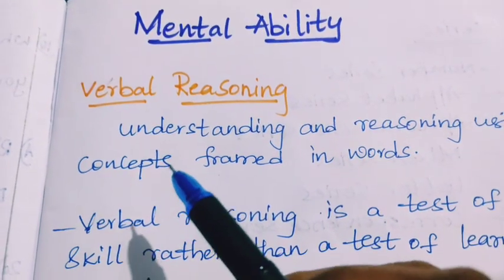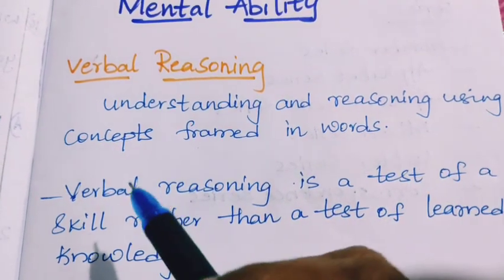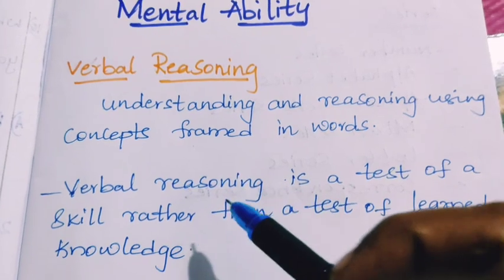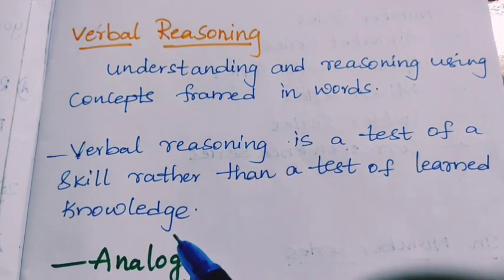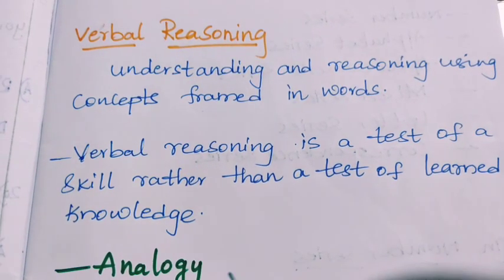Under verbal reasoning, it is the understanding and reasoning using concepts framed in words. So here verbal reasoning is a test of skill rather than a test of learned knowledge.